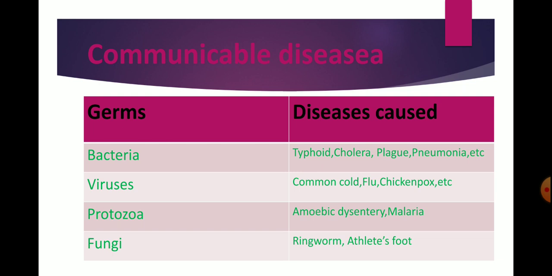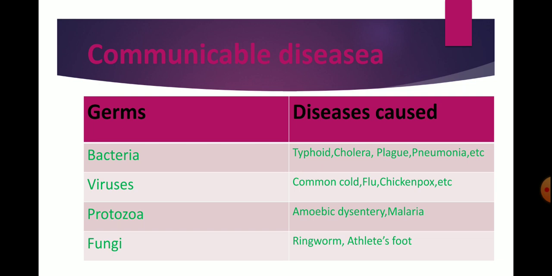Microorganisms are commonly called germs, and these germs cause many diseases. Germs include bacteria, viruses, protozoa and fungi. Bacteria cause diseases like typhoid, cholera, plague, pneumonia, tuberculosis and meningitis.